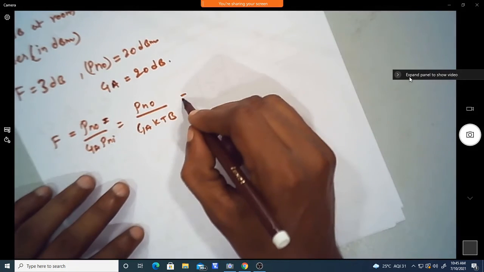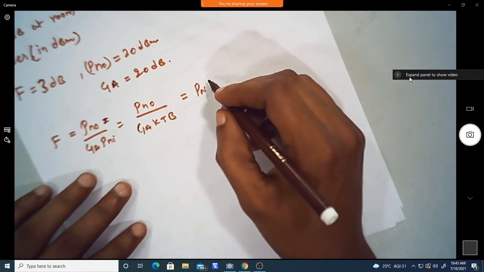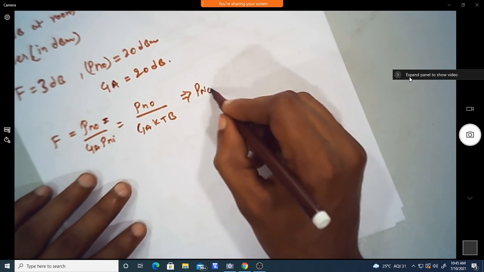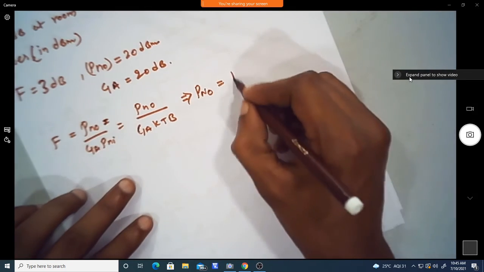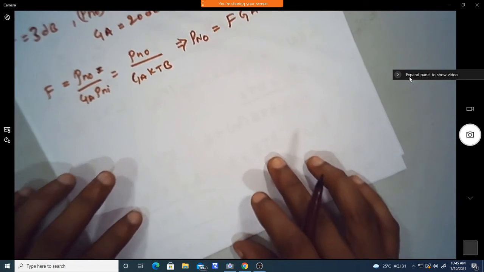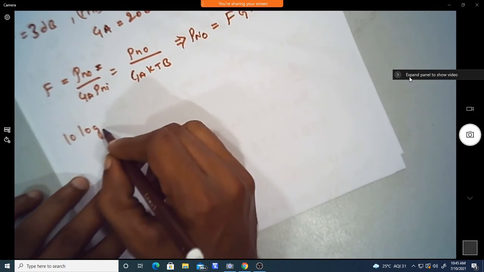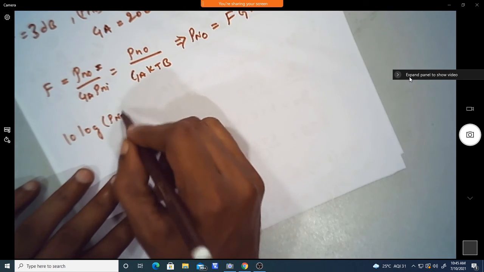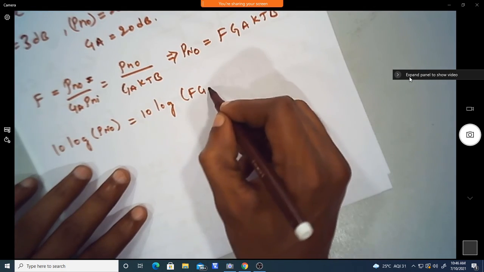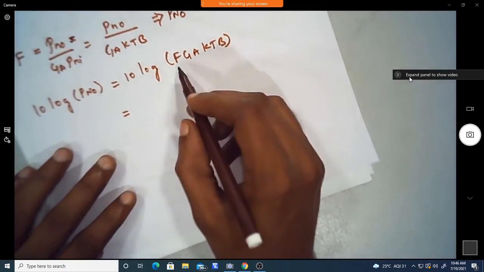So the output noise power we can write as F times Ga kTB. Now if I take the log, taking 10 log on both sides of this whole term F Ga kTB, we can separate the terms in terms of dB.